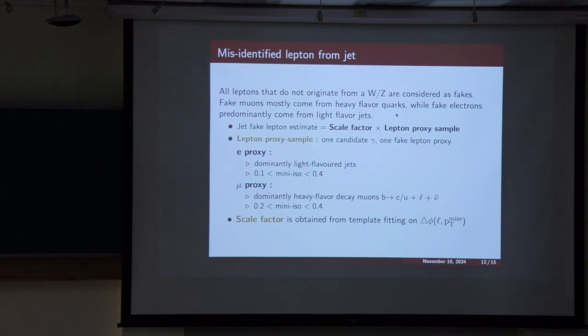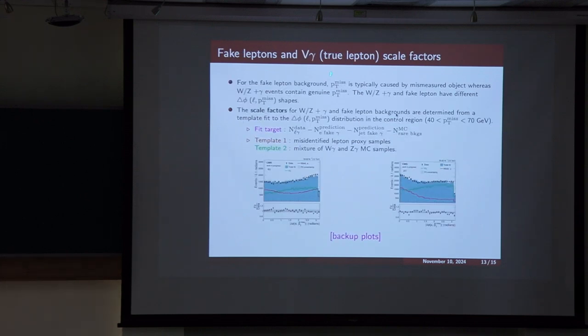The lepton proxy sample is defined as one candidate photon that passes all signal region selection and one fake lepton which does not pass the mini isolation selection. So it has more mini isolation. It means that there is more hadronic activity surrounding the lepton. So it is some jet faking as lepton event. We inverted the mini isolation cut, but keep all other selections the same as for the signal lepton, and we calculate the scale factor using the delta phi fit, which I will talk about on the next page. So here comes the fake lepton and true lepton.